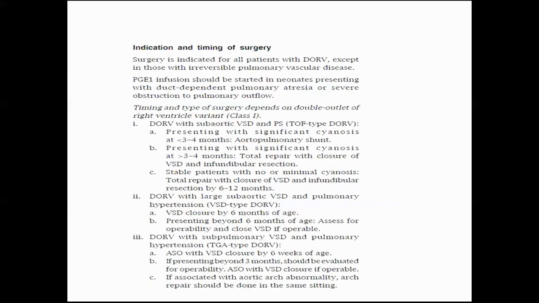So this is very important. It will depend upon the indications of the surgery. It defines the indication of the surgery.